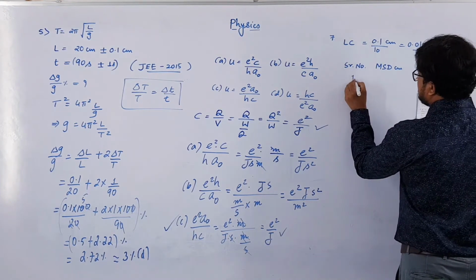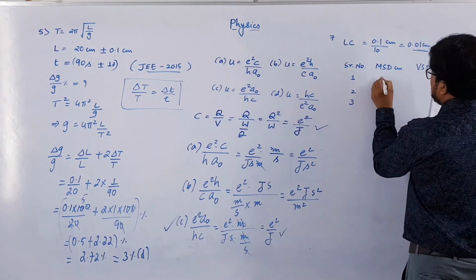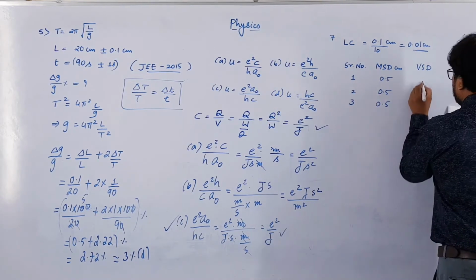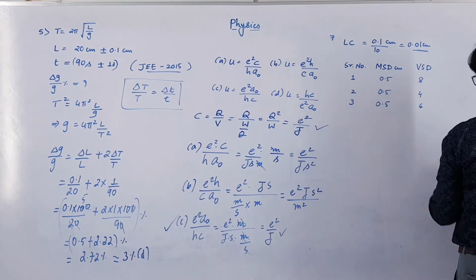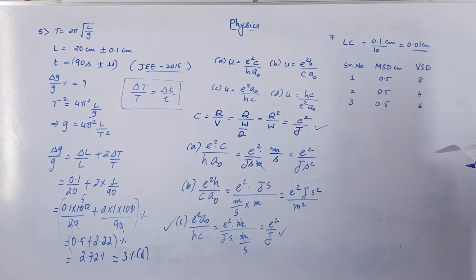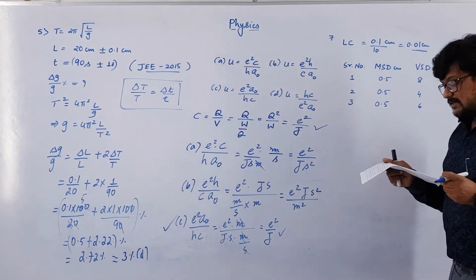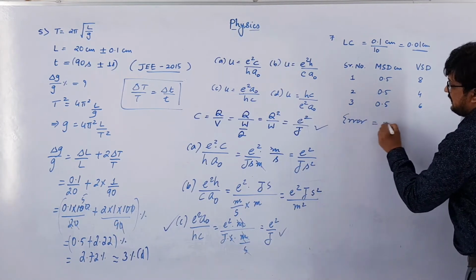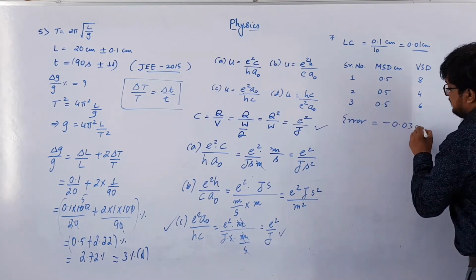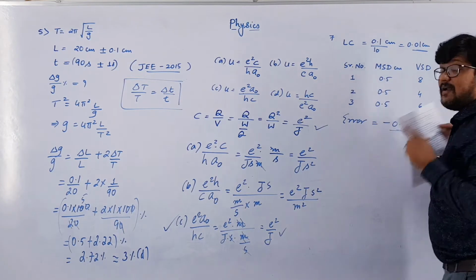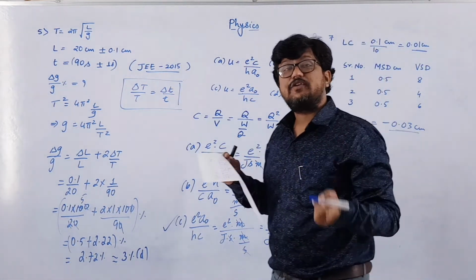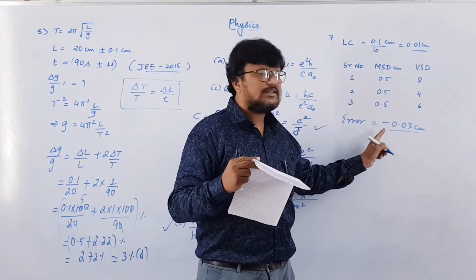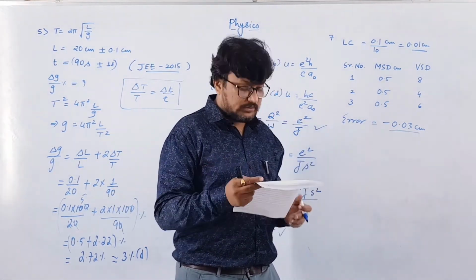So first, second and third, this is 0.5, 0.5, 0.5, 8, 4 and 6. The zero error is given as minus 0.03 centimeter. So you know that if error is negative, then in correction we have to add that much quantity. So in our final answer we will add 0.03.